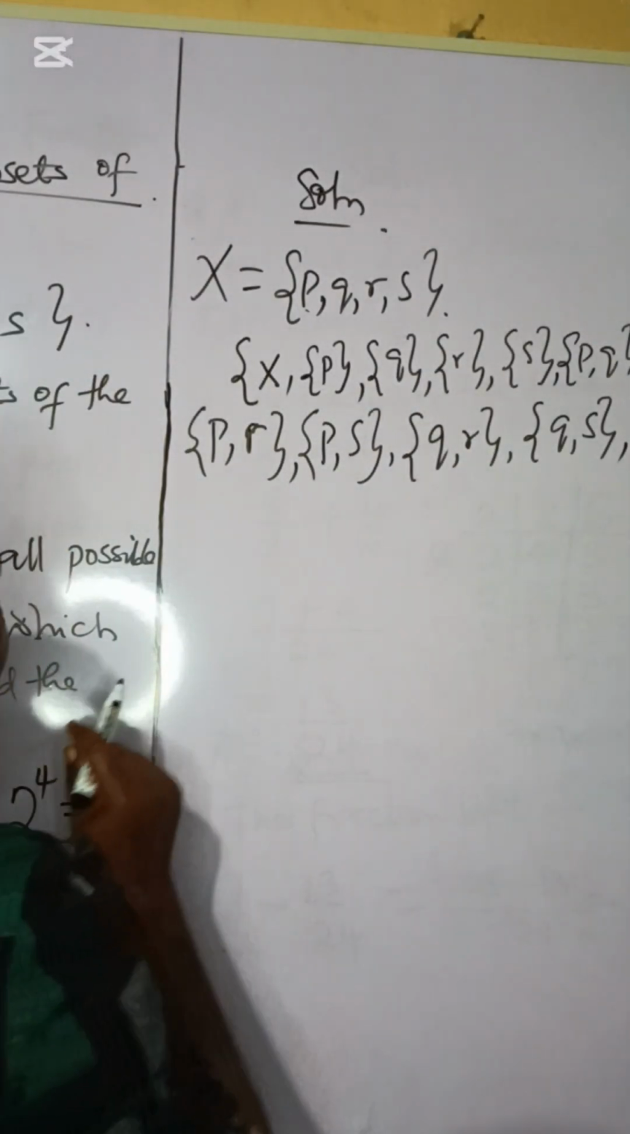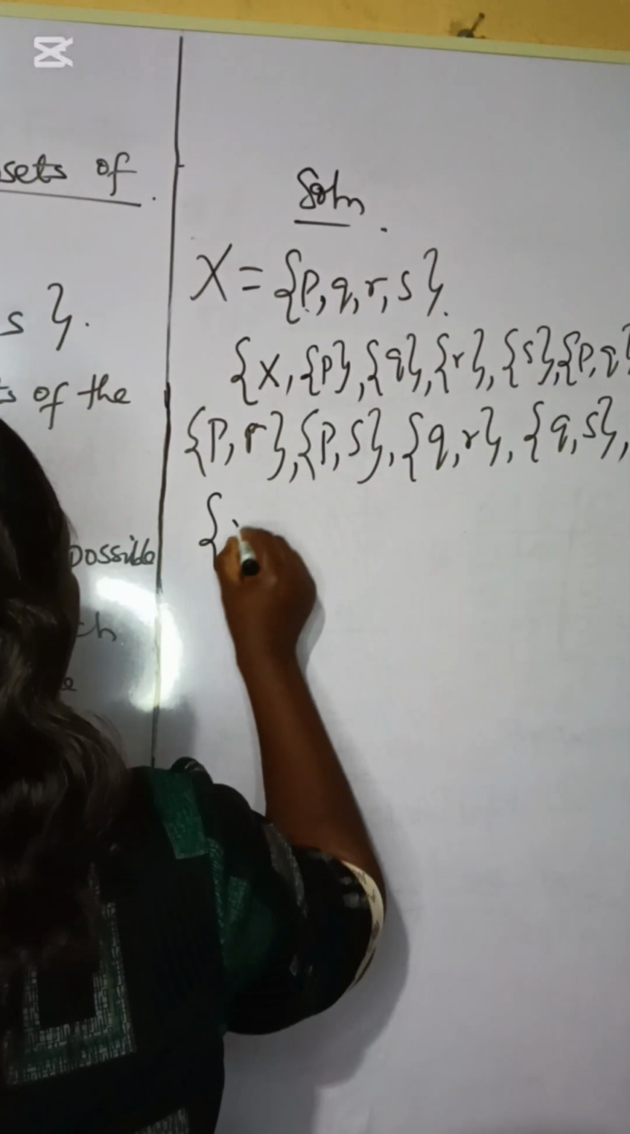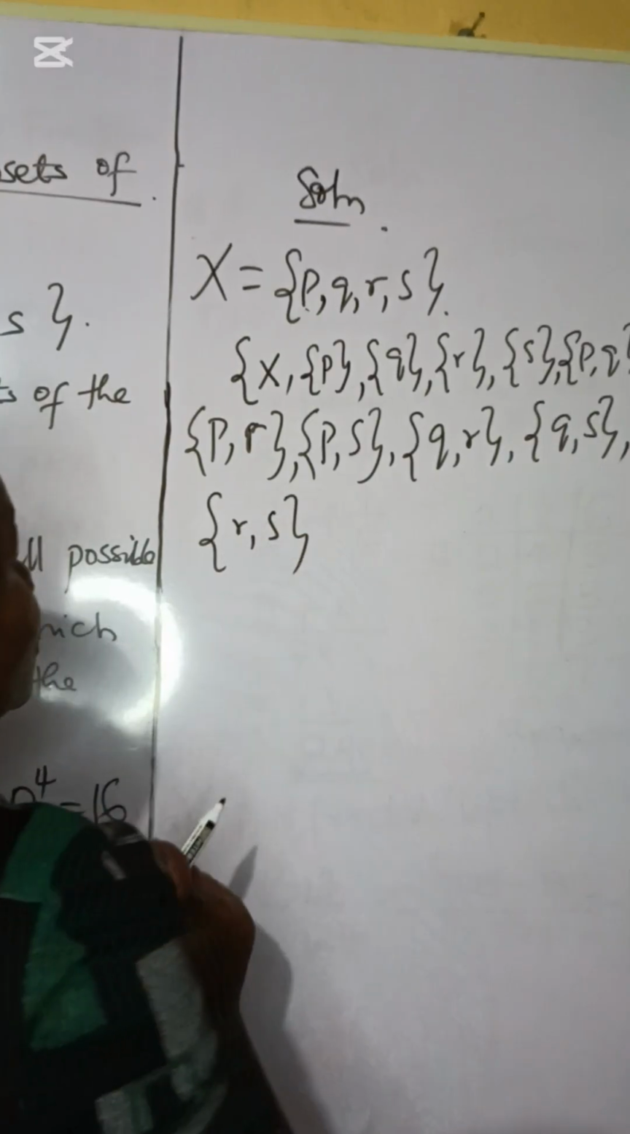What again can go with q? Let's see r, x. We have r, comma, what? x. So the 2-element subsets are gone.